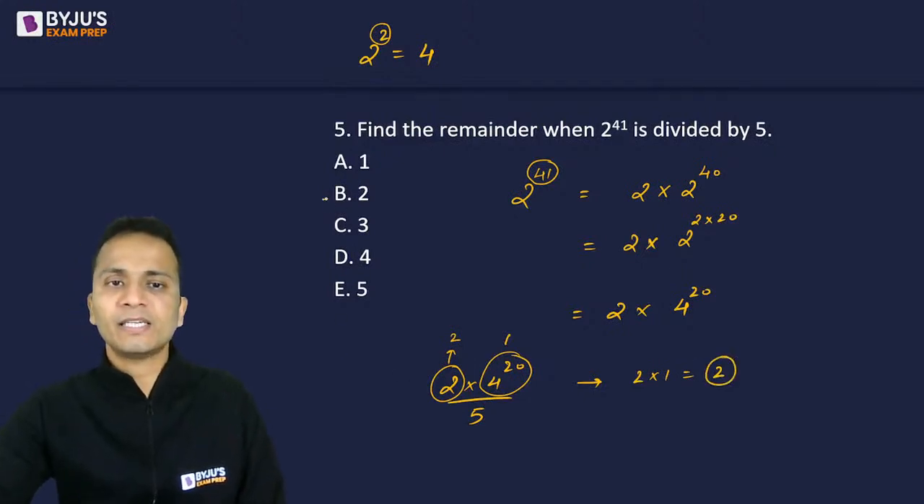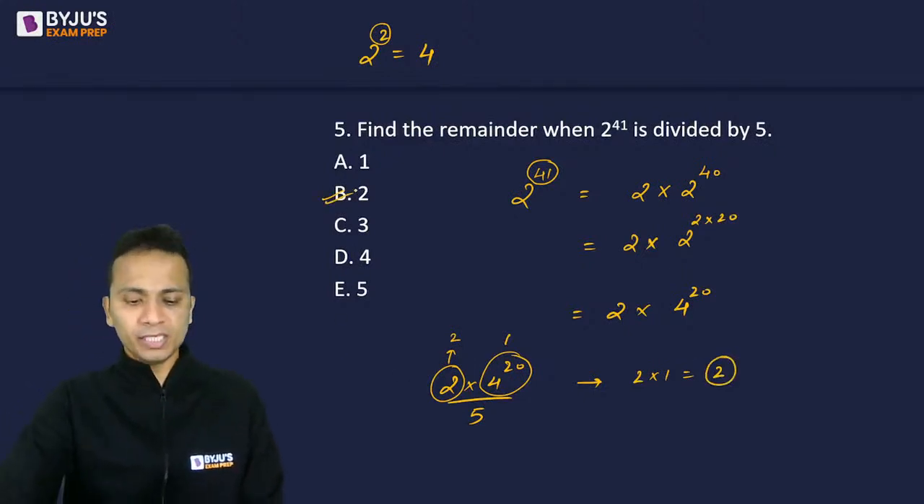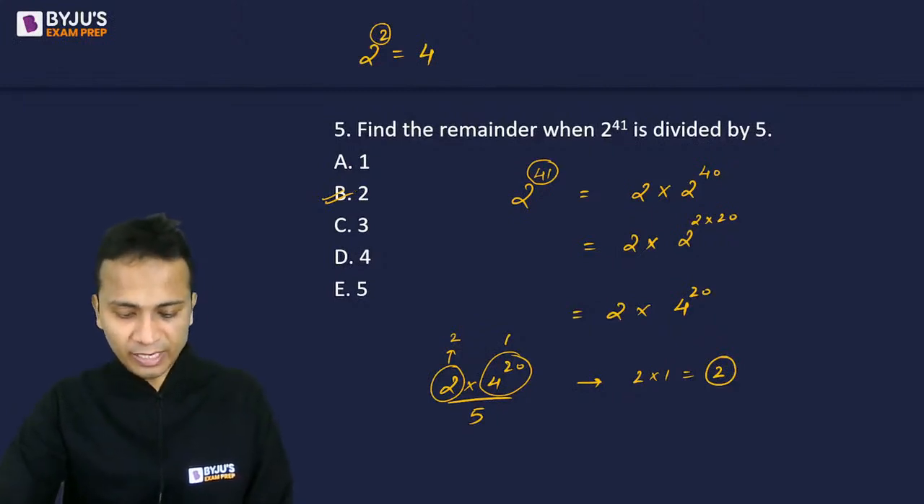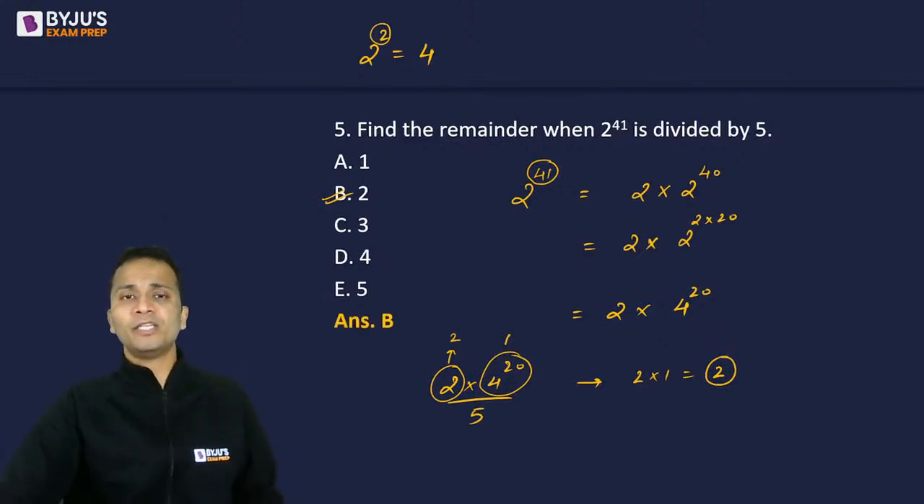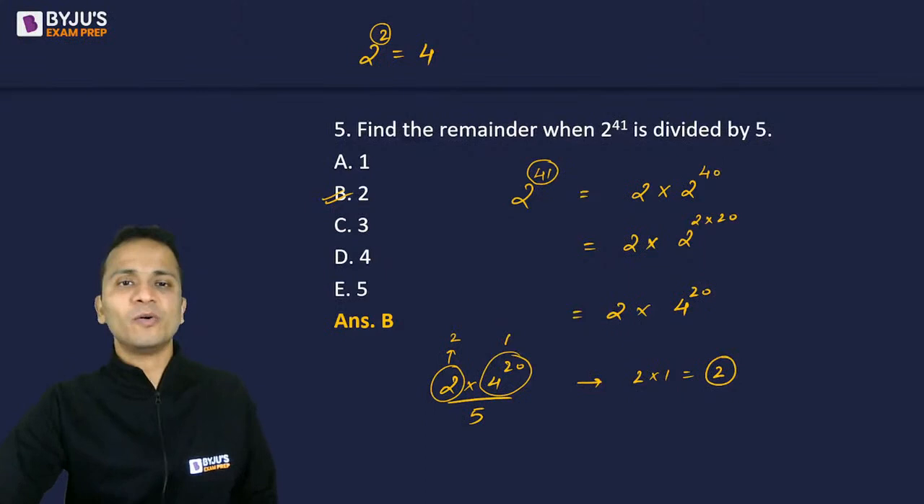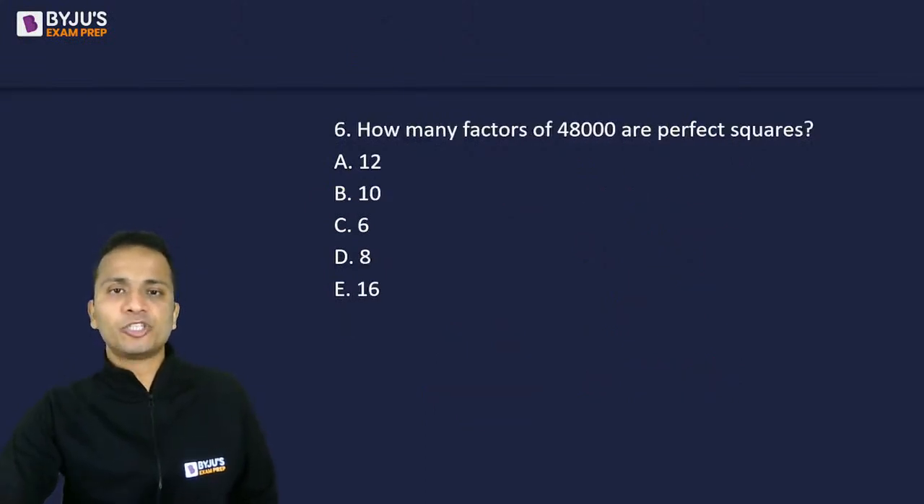So the correct answer here has to be option B, which is correctly given by around 10 students or more than 10 students. Okay, nice. So correct answer here is option B, right? Okay, moving ahead. Next question.